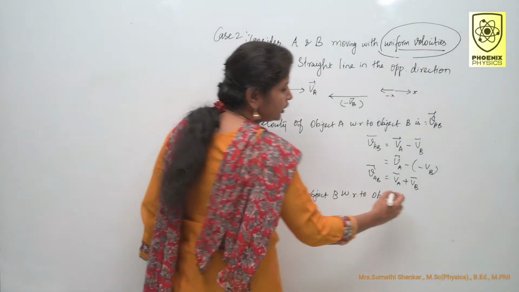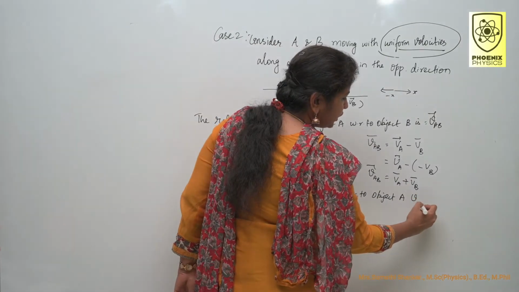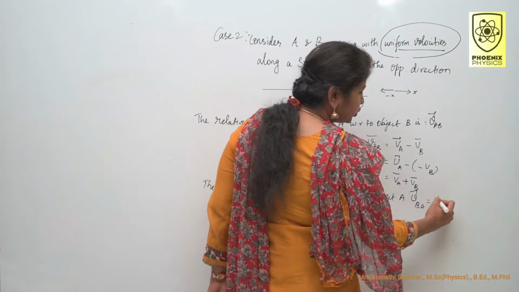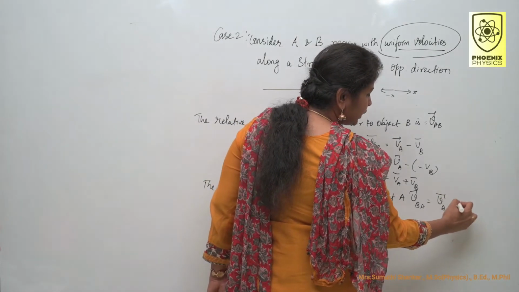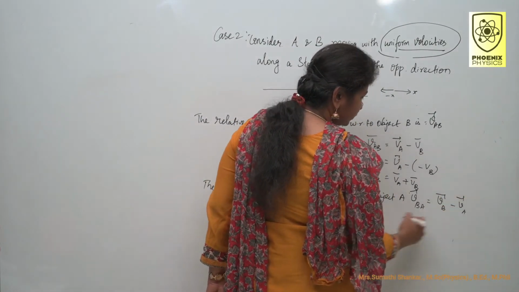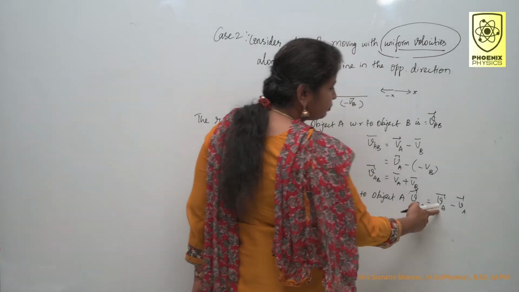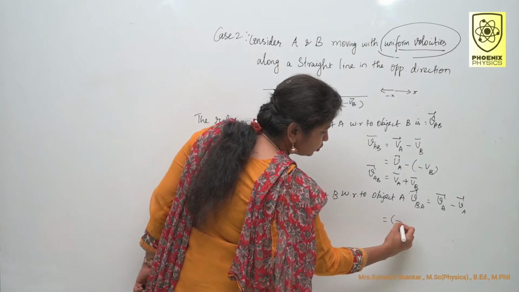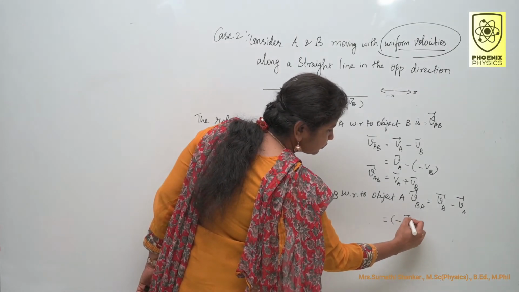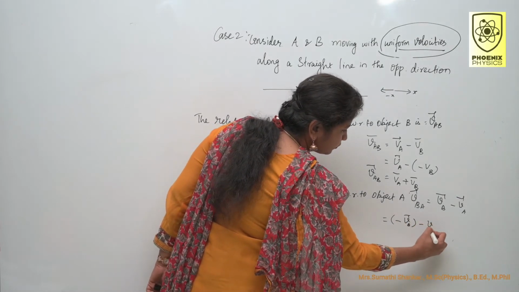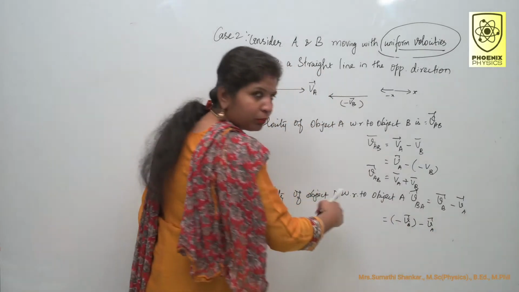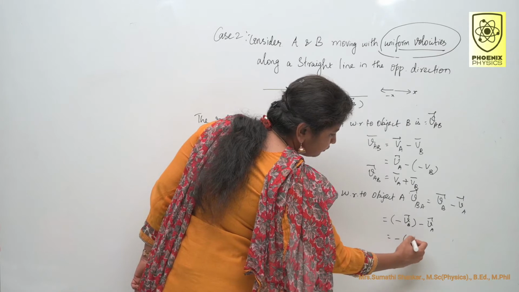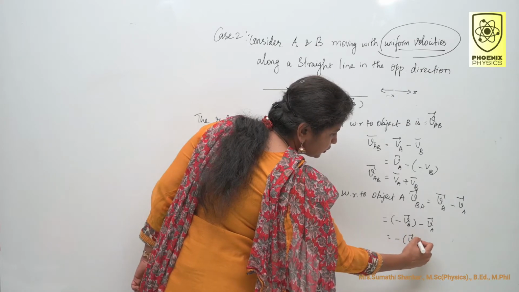How do you write? That is VBA. So what's the formula? VBA is equal to VB minus VA. So what is VB here? Minus VB. So instead of VB, you substitute minus VB minus VA. You take minus outside, that is minus VB plus VA.